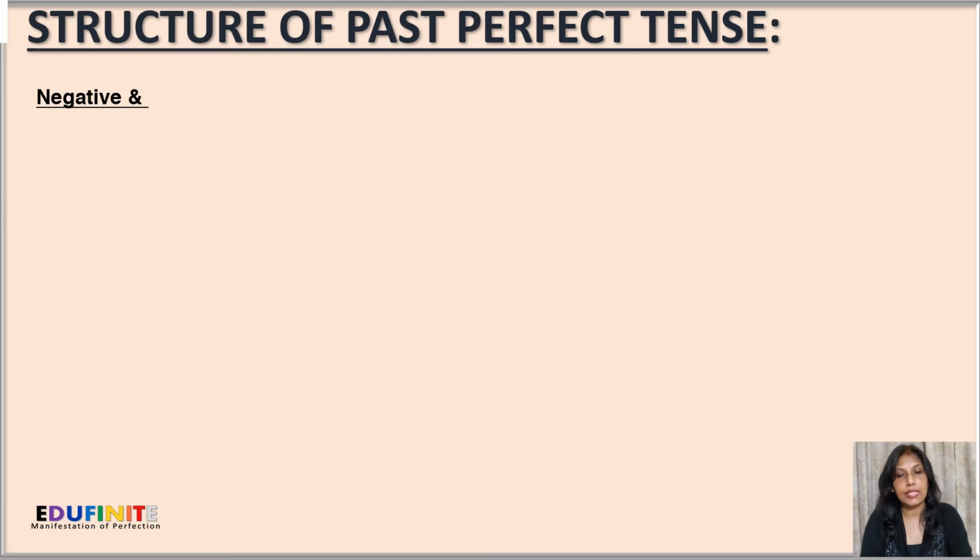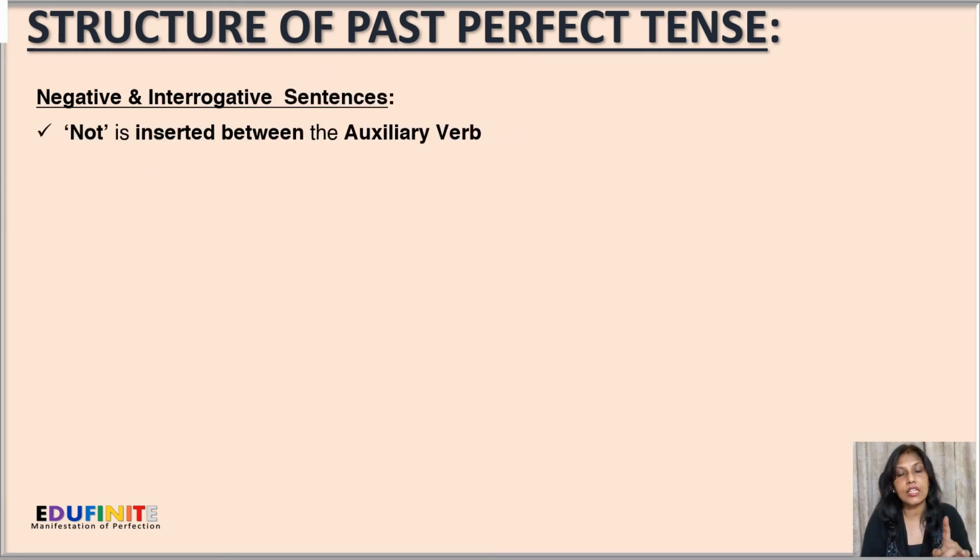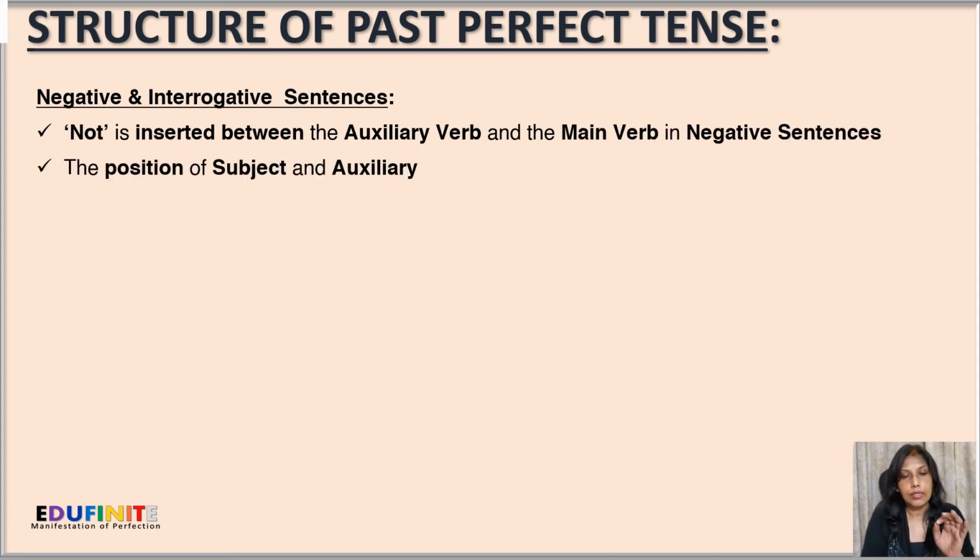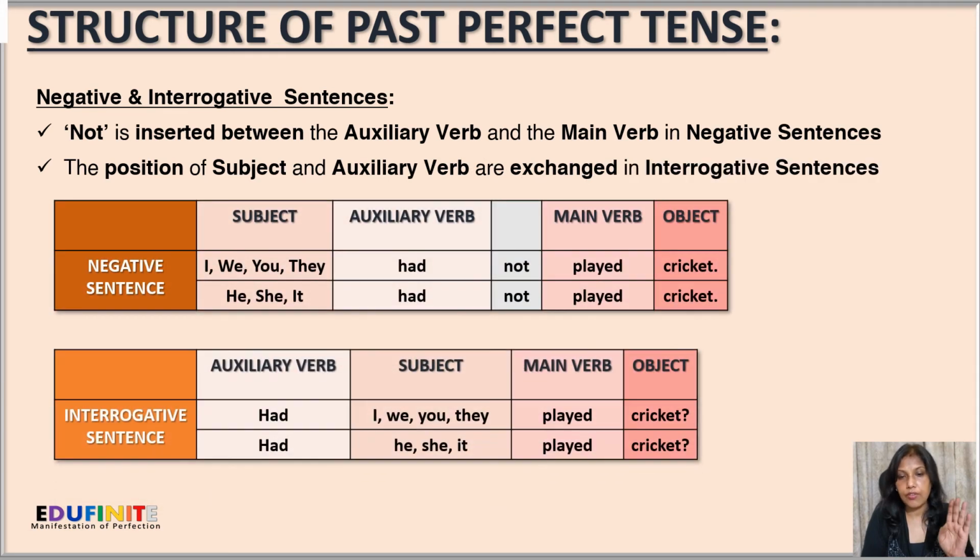Now for negative sentences and interrogative sentences. For negative sentence, not is inserted between the auxiliary verb and the main verb. Let's check. The subject, if we have I, we, you, they, then we have the auxiliary verb had, and then not, and then the main verb played, and then cricket. Now I had not played cricket, or we had not played cricket, and similarly she had not played cricket, or he had not played cricket, and likewise.